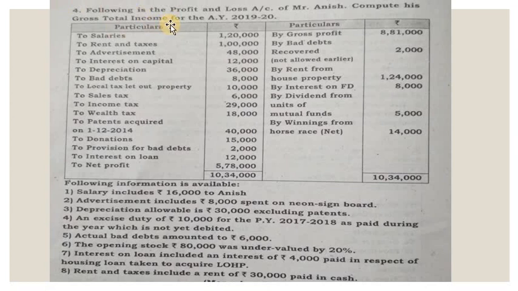Gross total income means aggregate income from all the five heads of income, that is income from salary, house property, income from business, capital gain, and income from other sources. So these are the particulars.